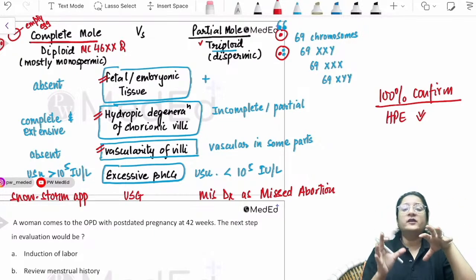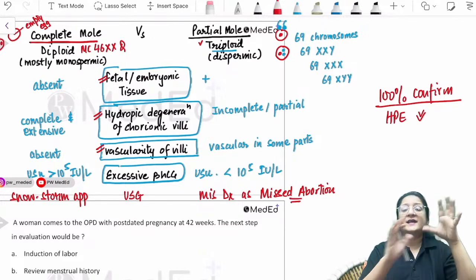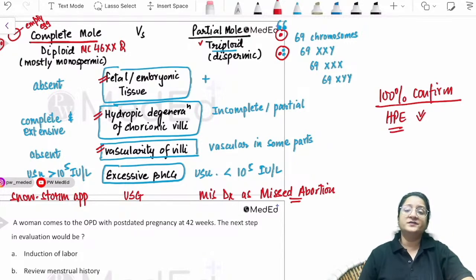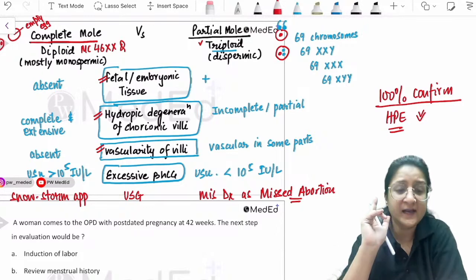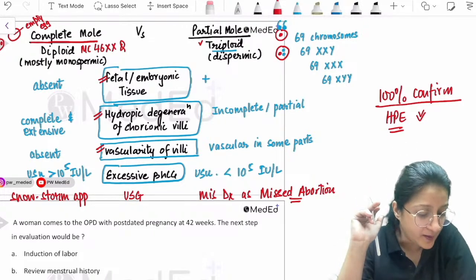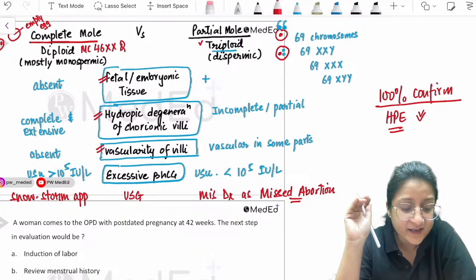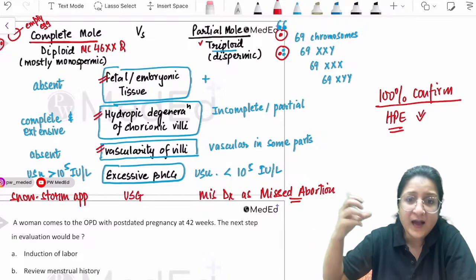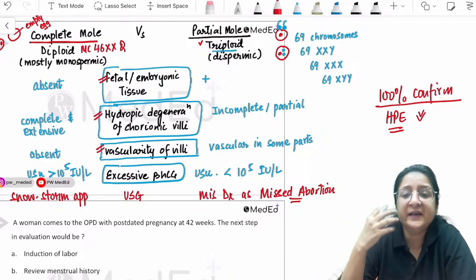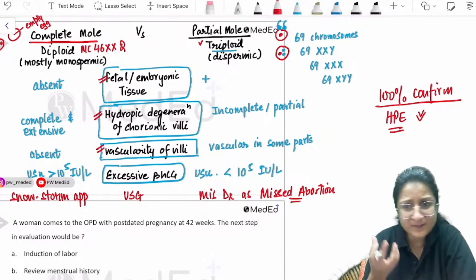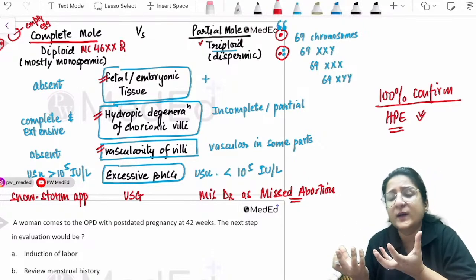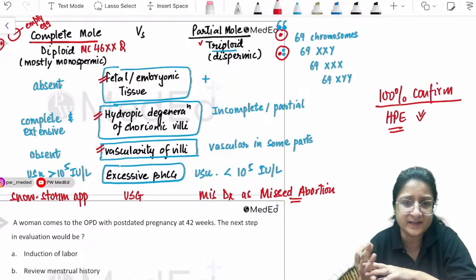So after molar pregnancy evacuation, or after a missed abortion has been evacuated, always and always we send the specimen for histopathology. That is very, very important to remember. Now, hydropic degeneration of villi means that first of all, the villi are extensively proliferative. Hydropic means they are edematous and swollen also. And degeneration because they are not adequately formed. So they are degenerated in that sense.